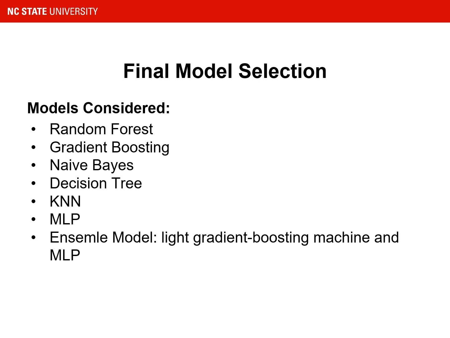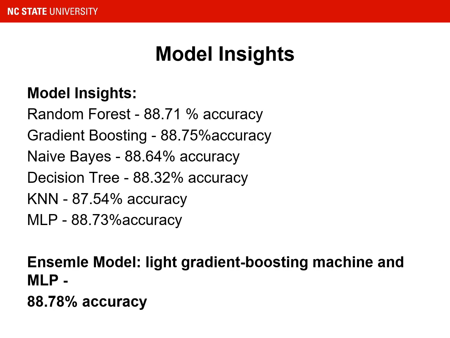So for the final model selection, we considered different models such as random forest, gradient boosting, naive Bayes, decision tree, KNN, MLP, and an ensemble model. What we observed was that we got the highest accuracy using the ensemble model, which consisted of a light gradient boosting machine and a multi-layer perceptron, and the accuracy was 88.78%.